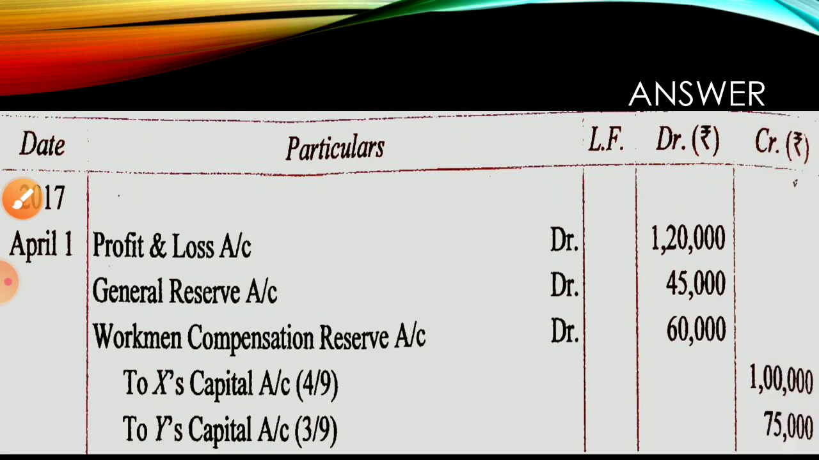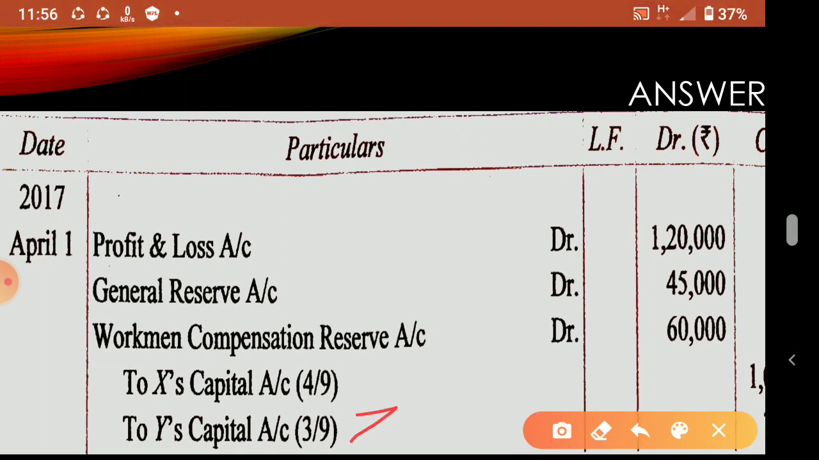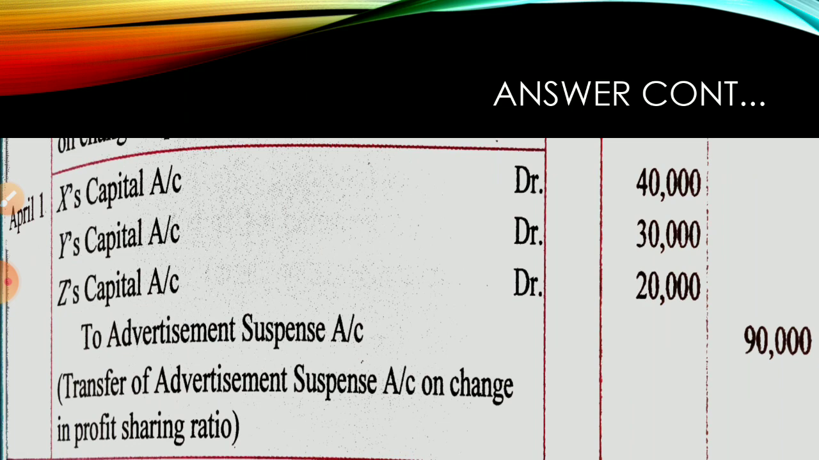Okay. Now how will the journal entry come? We'll see. So profit and loss account debtor 1,20,000, GR debtor 45,000, WCR debtor 60,000. Now X will be getting 1 lakh, Y will be getting 75,000, and for Z, you write there, because it was on the next page so I couldn't take the photo together. So Z will get 50,000. That also you write. Okay.